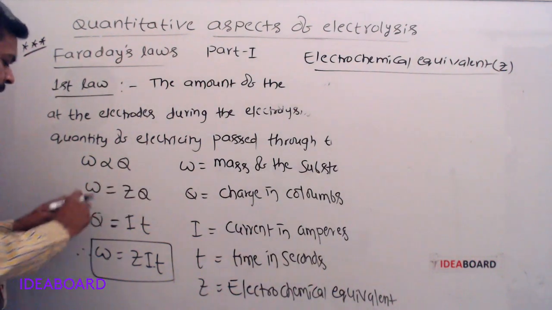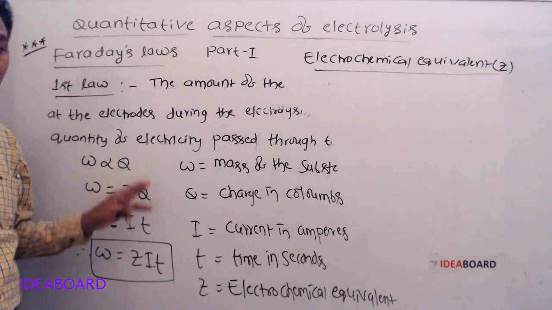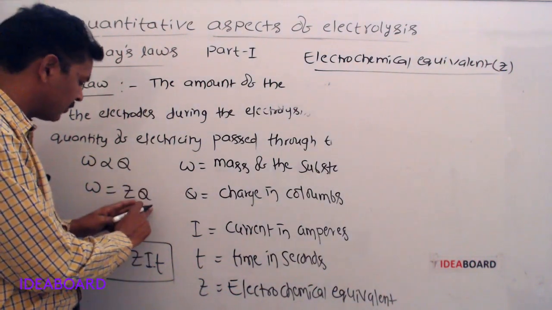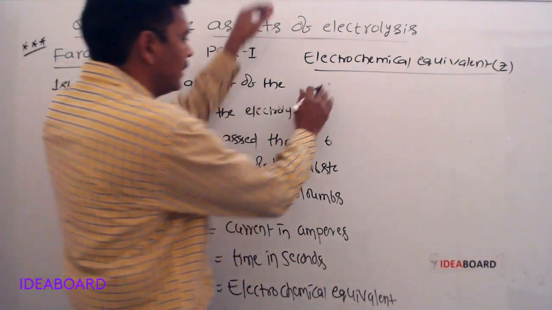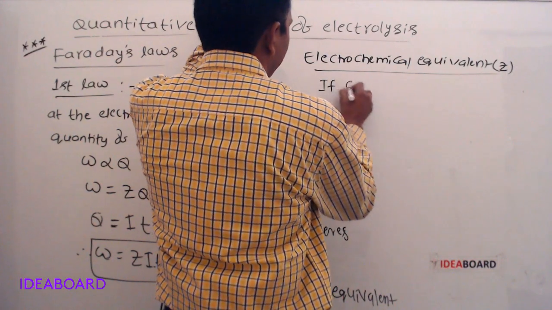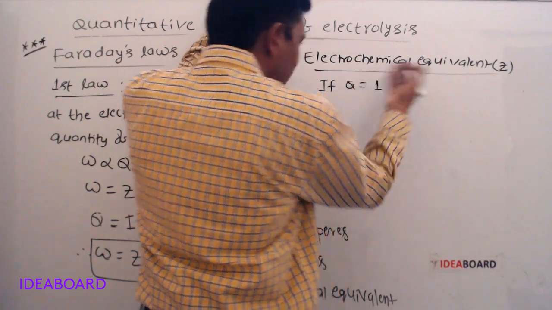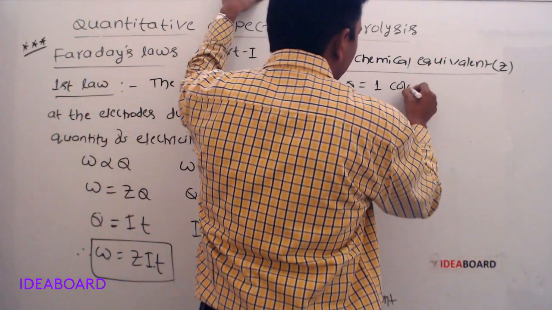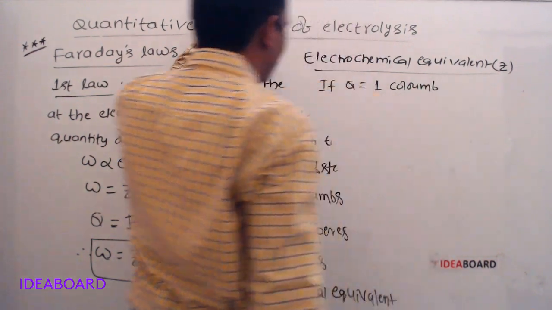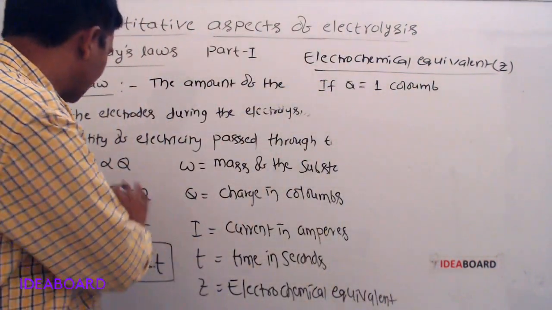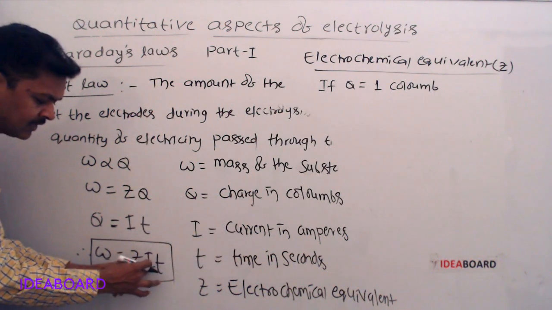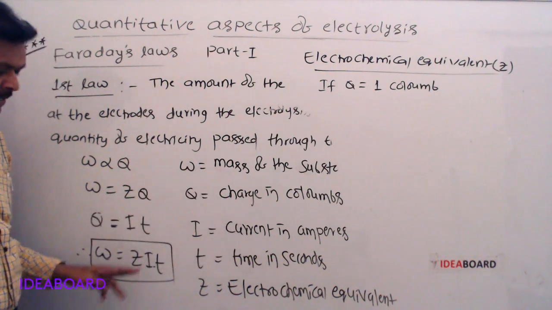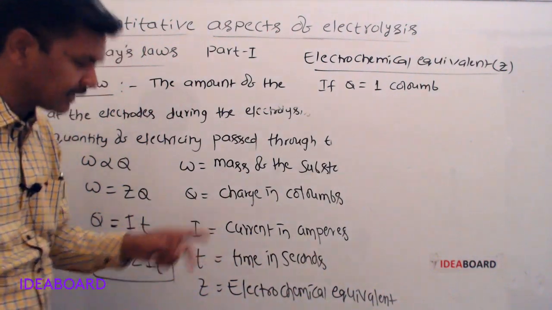See from this formula, if Q is equal to 1, then Z is nothing but W only. Q equal to 1 means 1 coulomb. Or, from this formula, I is current in amperes and T is time in seconds; if I is equal to 1 ampere and T is equal to 1 second.